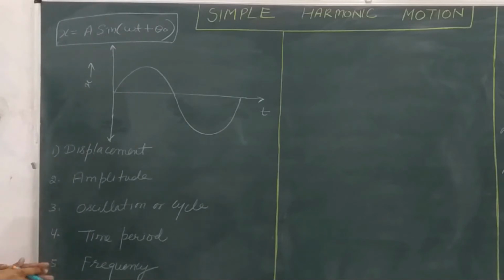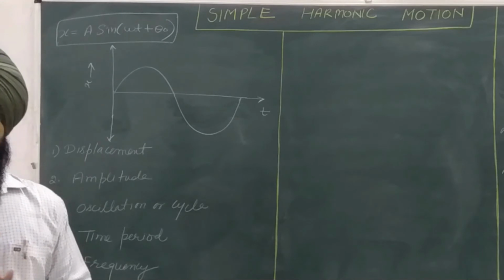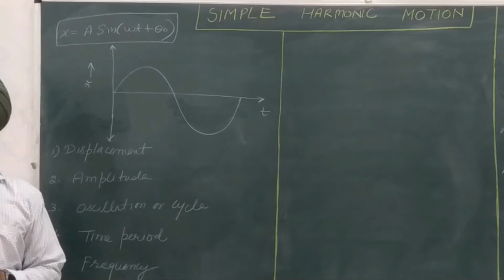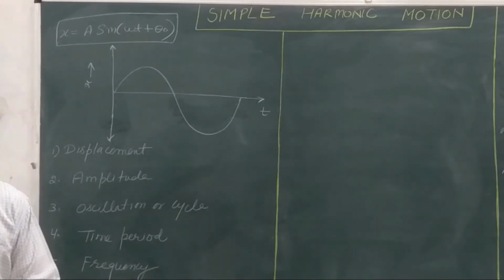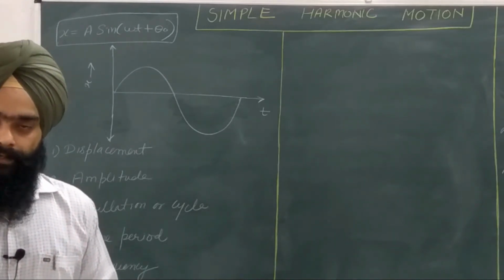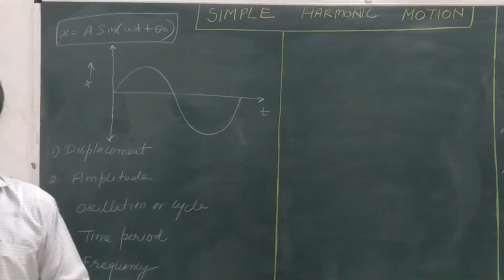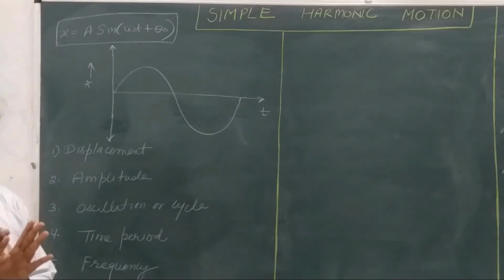Now in this particular case, in case of the pendulum or the mass attached to the spring, the displacement has the dimensions of length. But it is not necessary that the dimensions of the displacement are always distance. We can take the example that in case of electromagnetic waves, the displacement is in the form of electric or magnetic fields, or in case of sound waves, we have the displacement in terms of pressure. So this is the distance of the motion from the mean position.